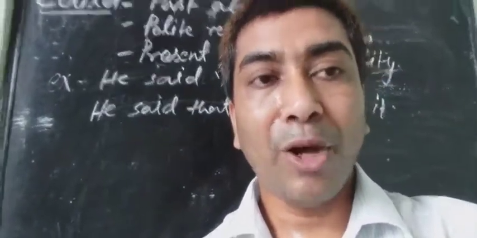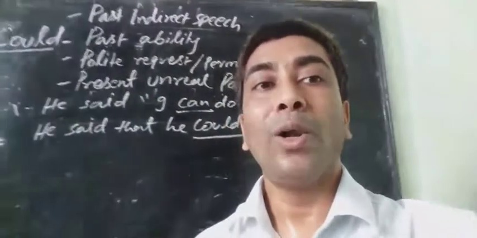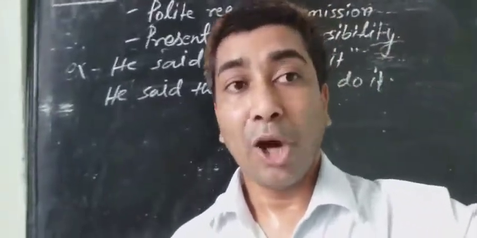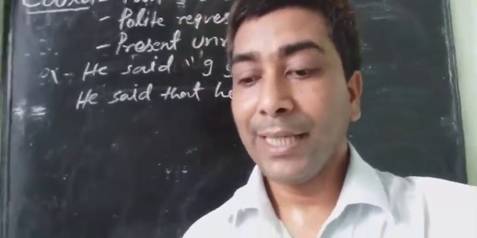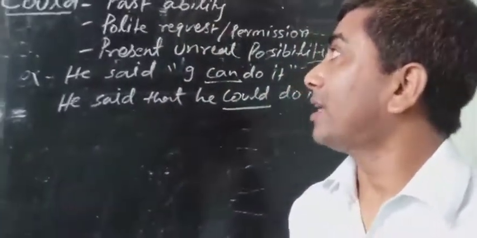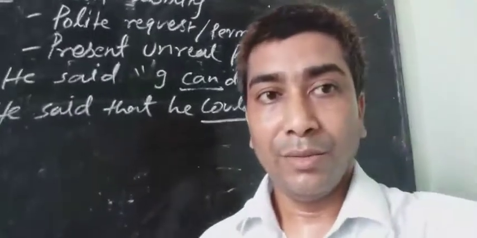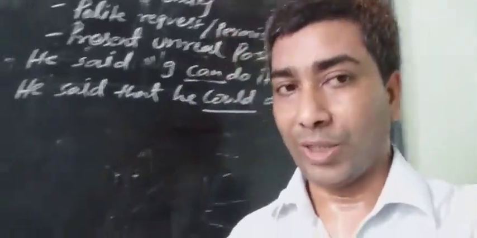So such possibility which is only imaginary, not possible. For such imaginary possibility we use present time, and we use could.